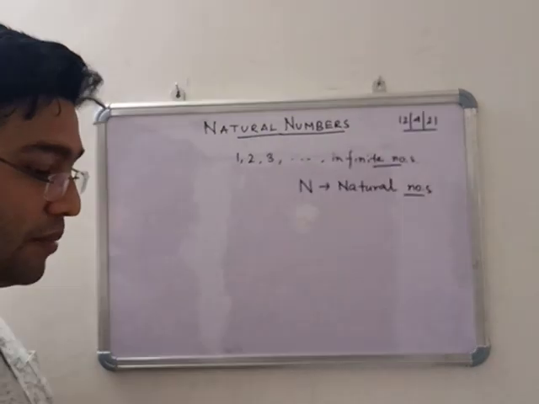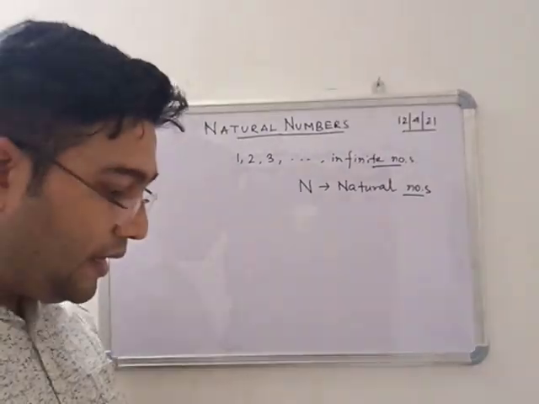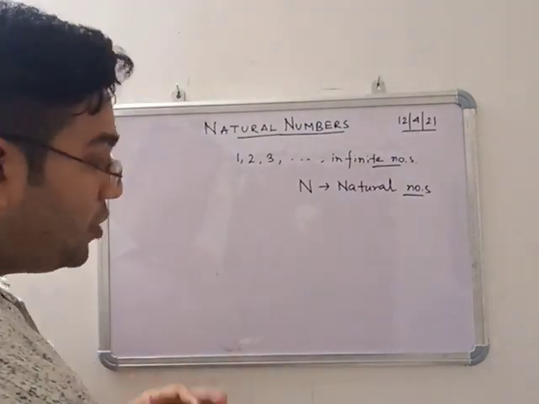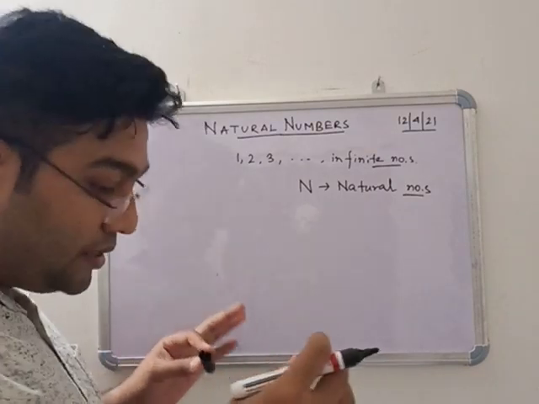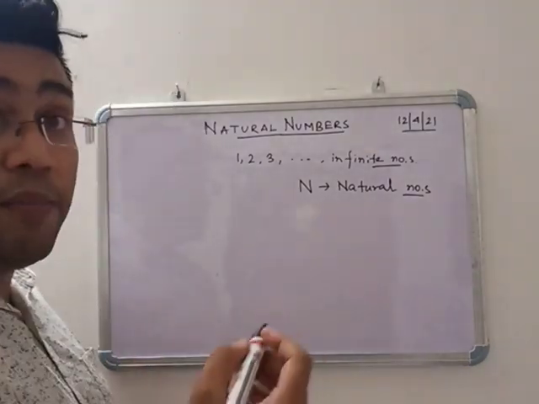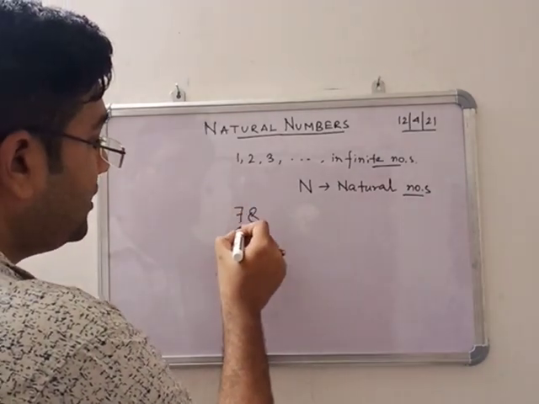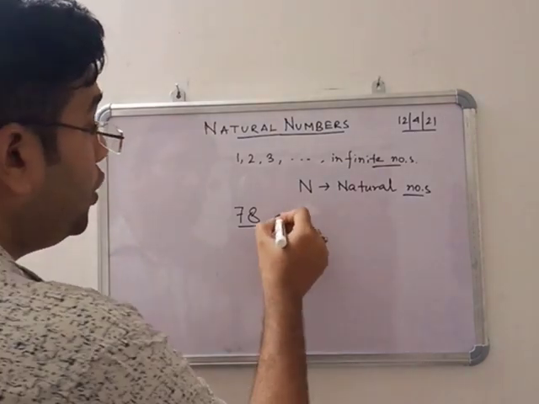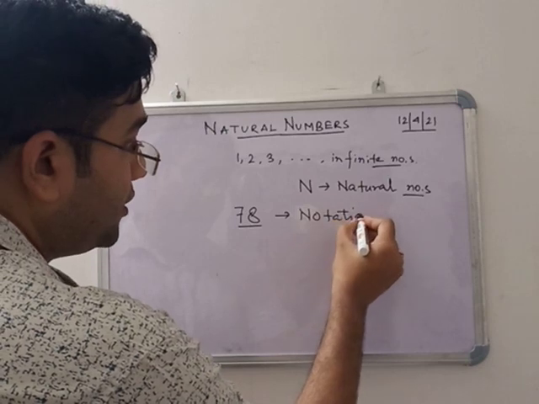Now the counting numbers, when you are counting some numbers, then the counting numbers are called natural numbers. So writing a number in figures is called notation. Suppose a number you are writing, suppose 78, you are writing 78. So 78 is the notation of the number. So this is called notation.